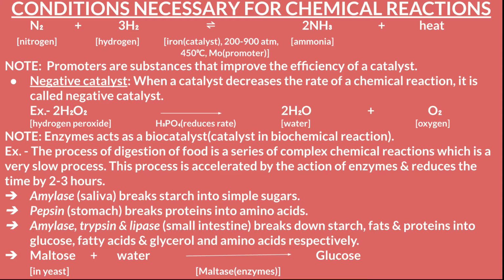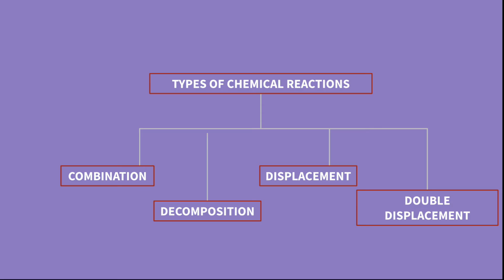Like amylase, which is present in the saliva, breaks starch into simple sugars. Then pepsin, which is present in the stomach, breaks the proteins into amino acids. Amylase, trypsin and lipase in the small intestine break down starch, fats and proteins into glucose, fatty acids, glycerol and amino acids respectively. Like maltose, which is present in the yeast, reacts with water in the presence of the maltase enzyme to form glucose. Next is the types of chemical reactions.